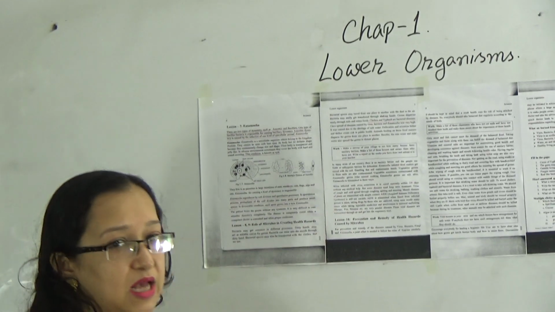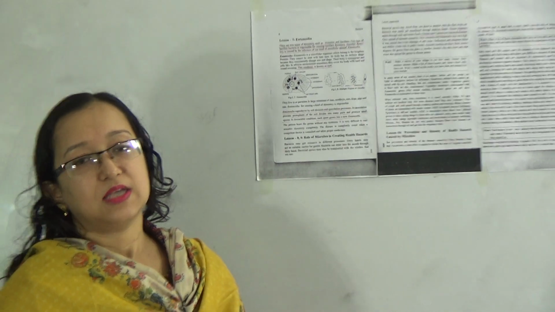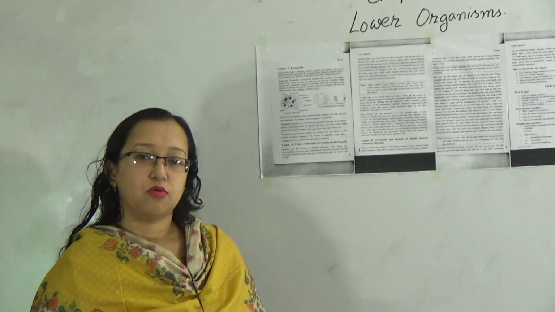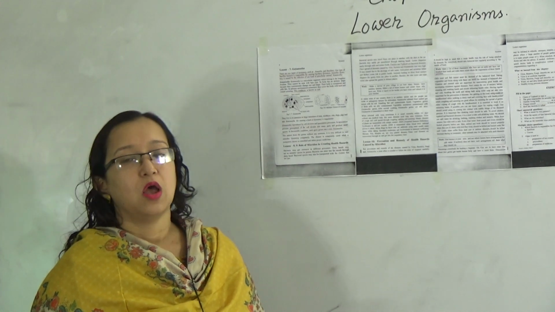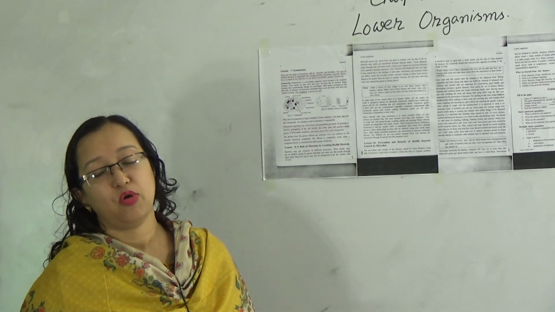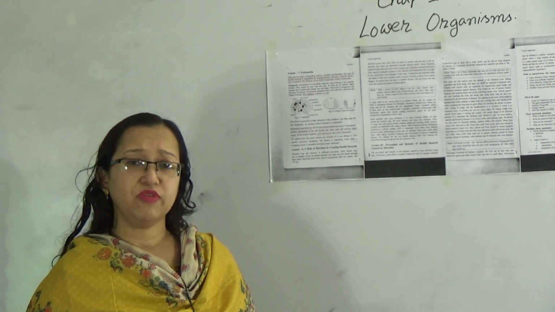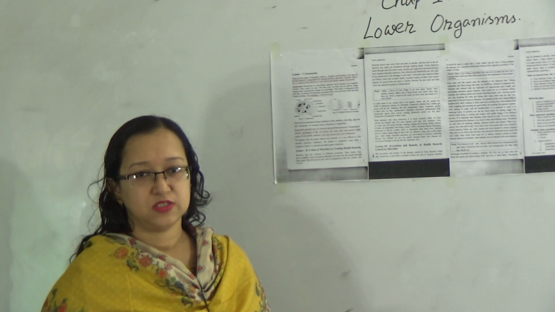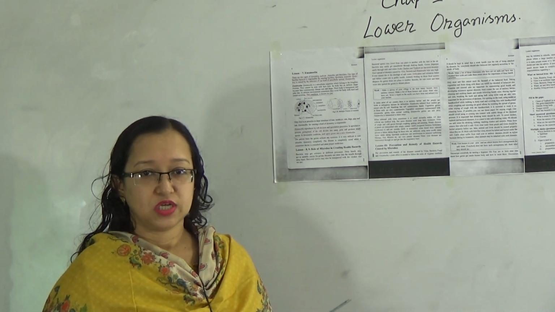In our previous classes we discussed what is virus, what is bacteria, which are called microorganisms, who invented microorganisms, who invented bacteria, and in how many kingdoms microorganisms are classified.